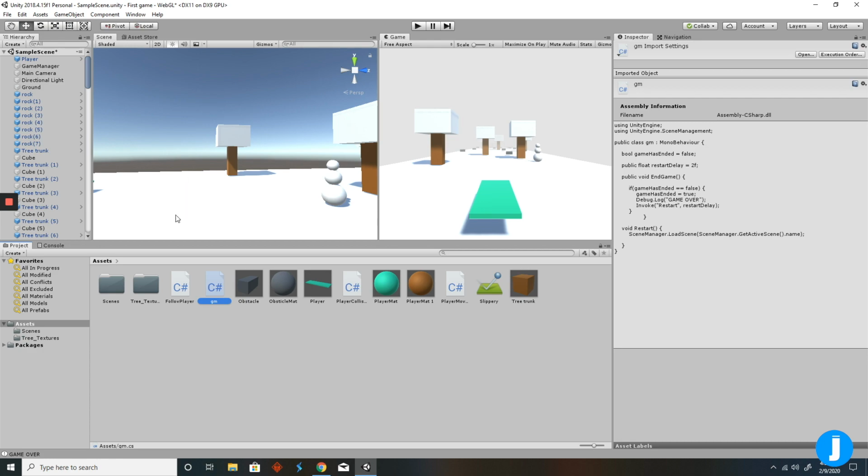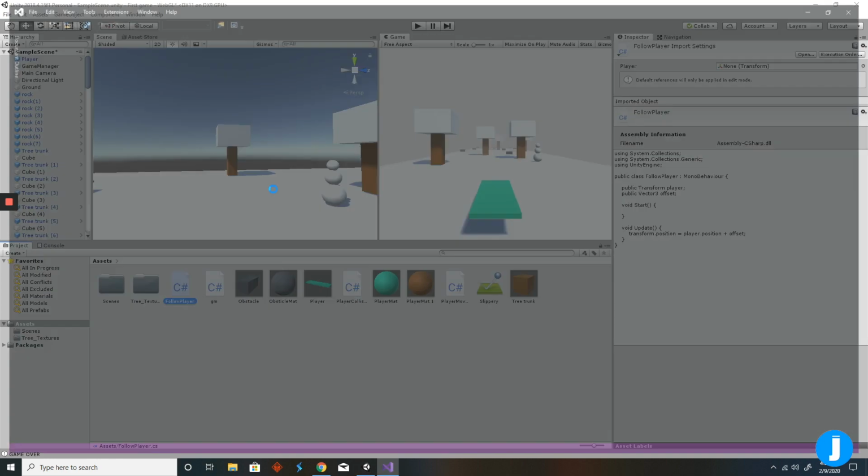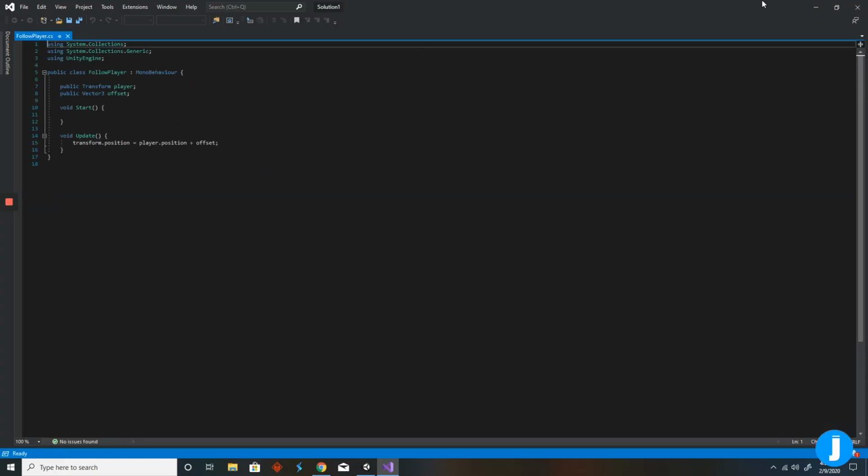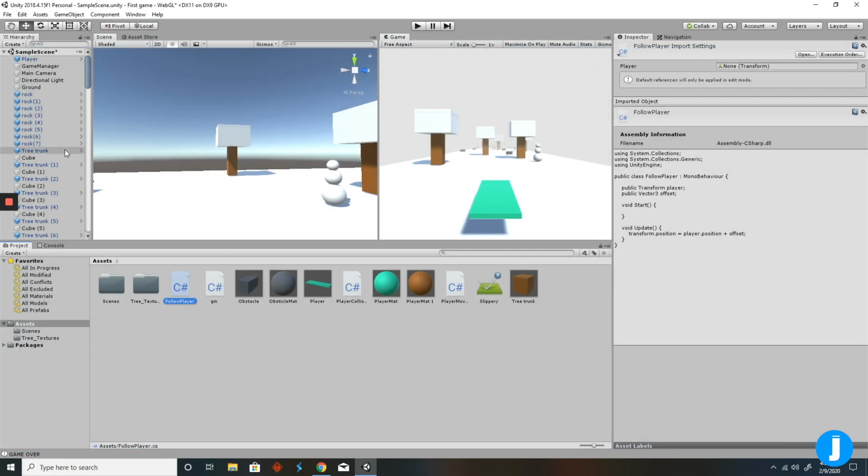And then we have one last script. This is just so that our camera follows our player. It's not too long, it's just a little basic thing. And then Shishir is going to show you all our different objects.